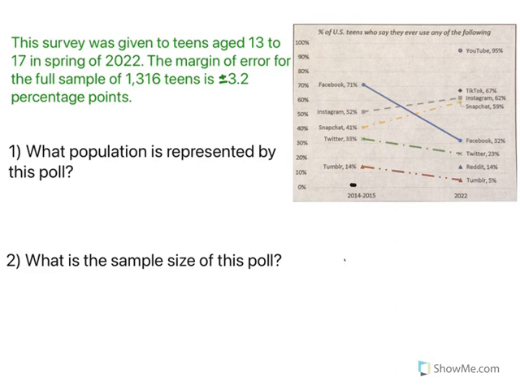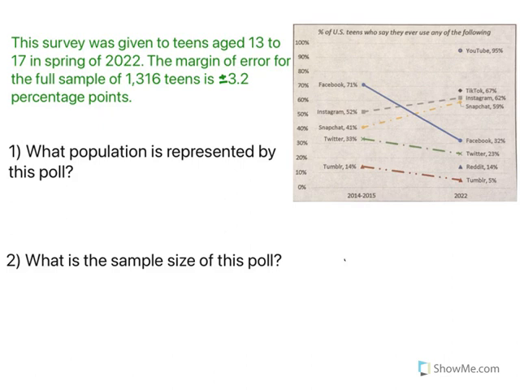Now, just to look at this over here, at the top it says percent of teens who say they ever use any of the following. Now, on the right side, we have YouTube, TikTok, and Reddit. These are all only in 2022 because they're, I guess, newer, whereas Facebook, Instagram, Snapchat, Twitter, and Tumblr all originated in like the 14-15 area and then have updated data in 2022.